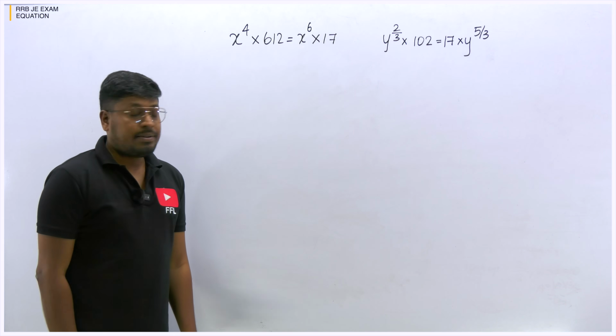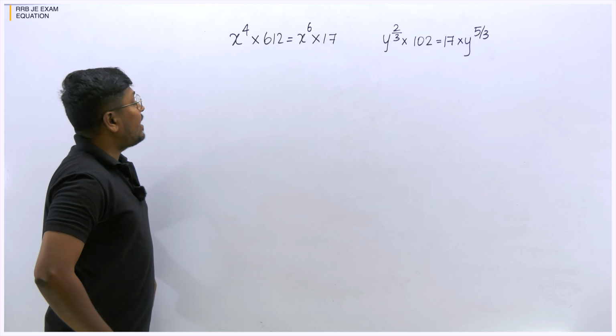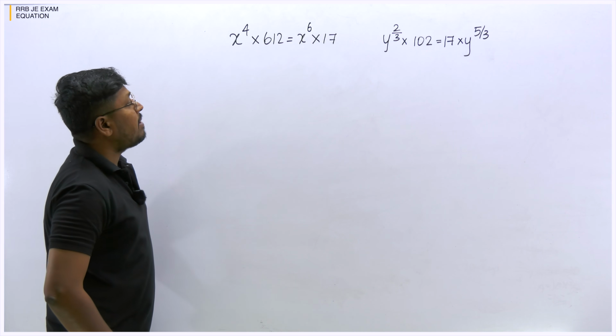So here is the next question on the equation topic. x power 4 612, x power 6 17.